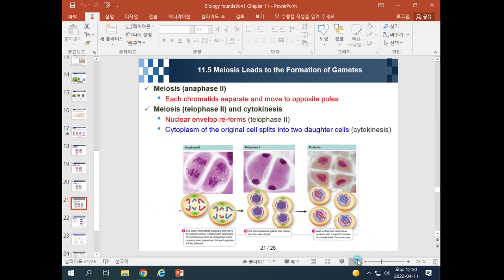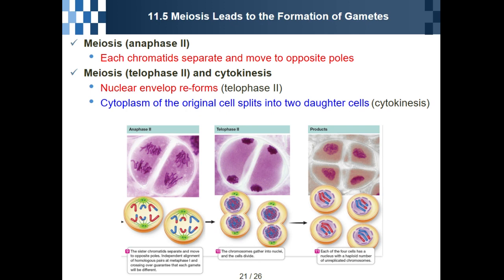After that, they go to anaphase. The important thing in anaphase 2 is that each chromosome separates, like in mitosis, and moves to the opposite pole.